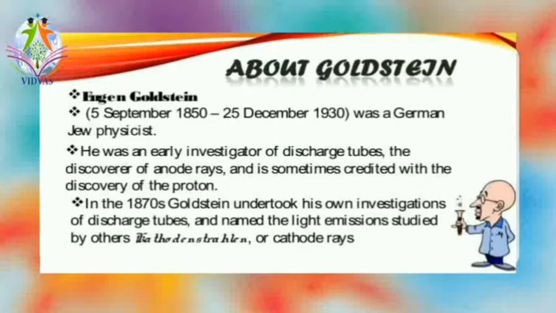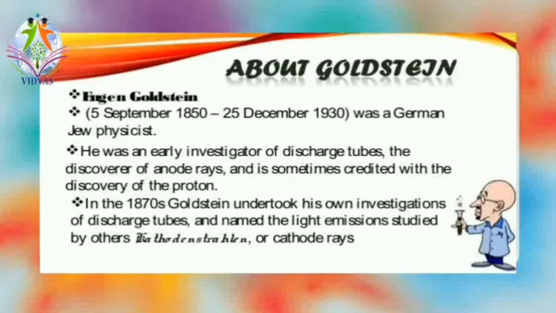So before entering into today's topic, that is how the discovery of the proton took place, let me tell you about Goldstein. Goldstein was born on 5th September in the year 1850. He was a German physicist and an early investigator of the discharge tube. So underline the word investigator.